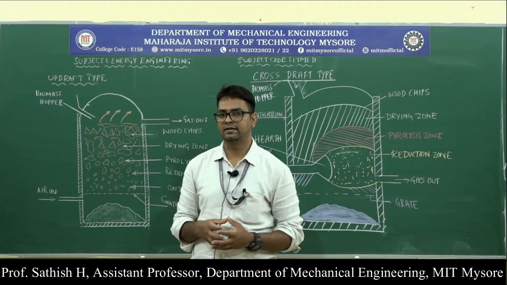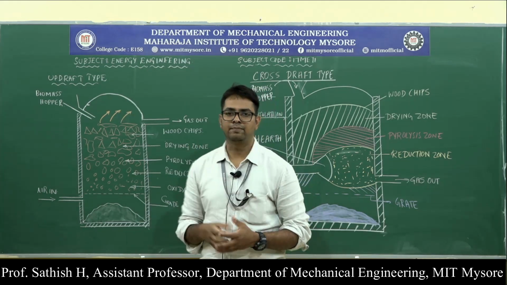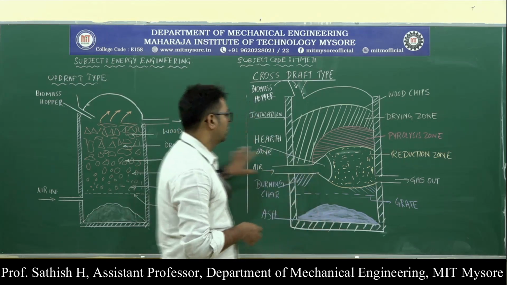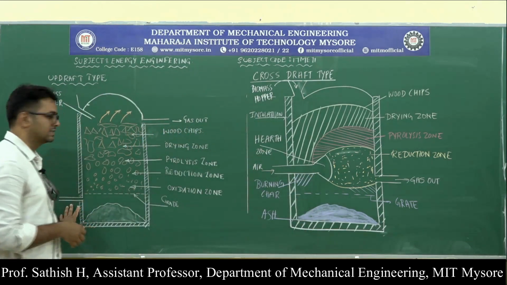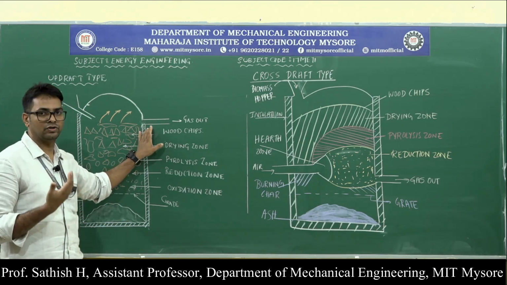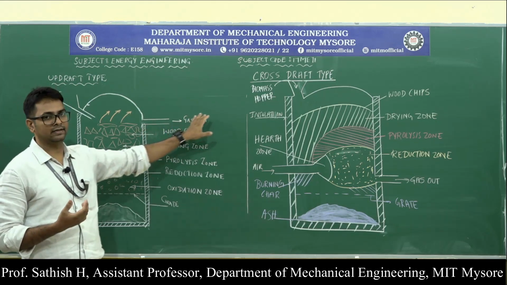So there are three types that we have discussed. One is downdraft, then updraft, and then the crossdraft. So in the updraft type, the air is taken at the bottom, and the gases, that is producer gases, normally containing carbon monoxide, hydrogen, and methane, are taken at the top.